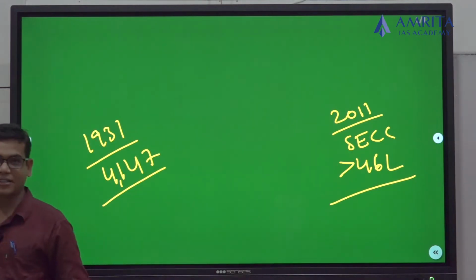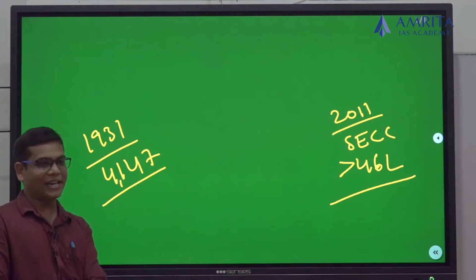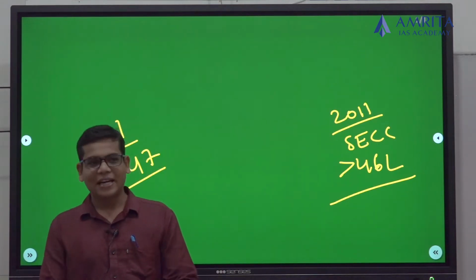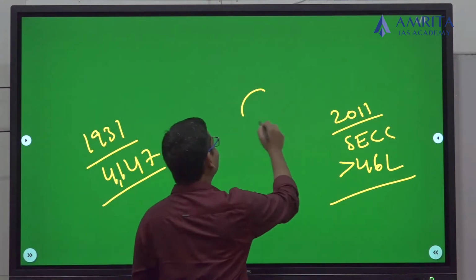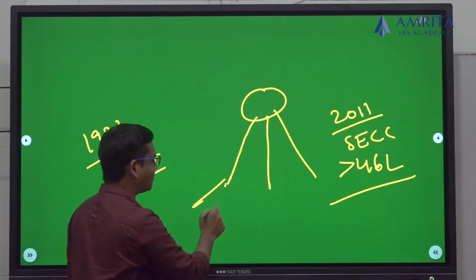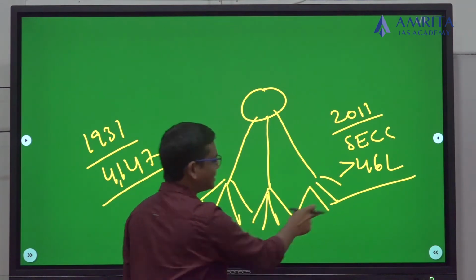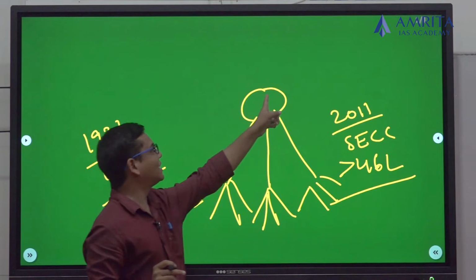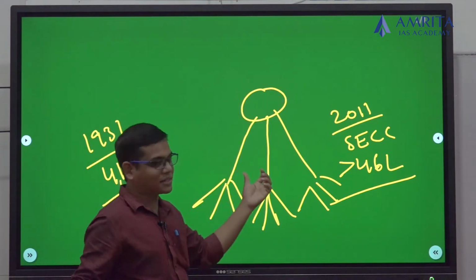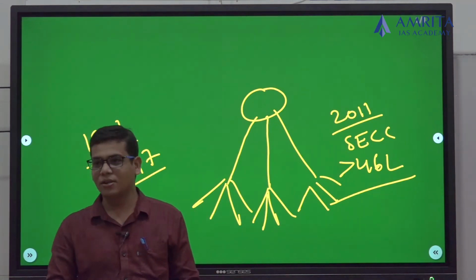What was the reason for this 46 lakh? The government is saying calculation of the caste is so cumbersome because every person under a major caste has some subcaste. Again, in the subcaste, they have different gotras. So people often refer to these different identities rather than identifying themselves with a particular caste. Under the caste, subcaste. Under the subcaste, you have gotras.